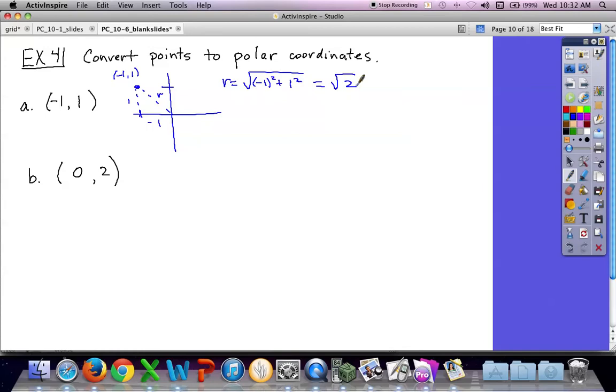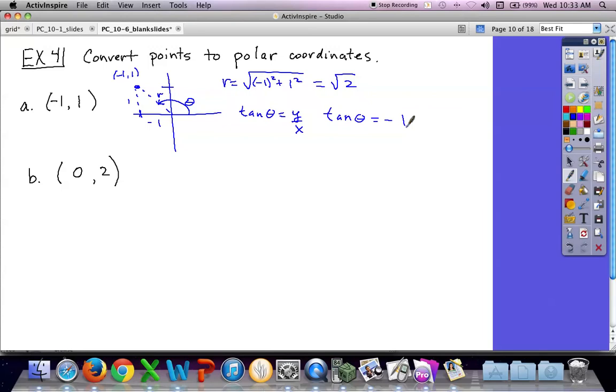Okay, now the theta, right? We know the theta refers to this angle right here. It's the angle with the x-axis that we're trying to put in there. How can we find theta if we know x and y? Use the tangent one, right? If the tangent of theta equals y over x, then we can plug in for the y and x, and we're going to get negative 1. Negative 1 over 1, negative 1.